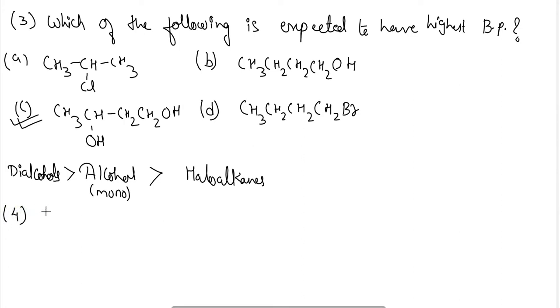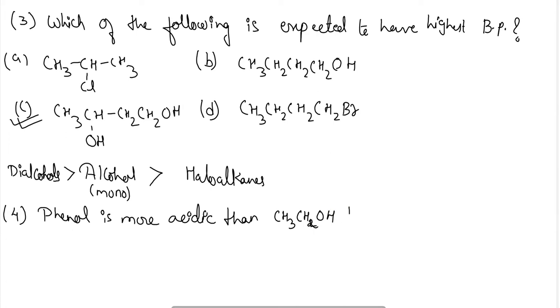Next, phenol is more acidic than ethyl alcohol. Phenol is more acidic than ethyl alcohol because, what is the reason?